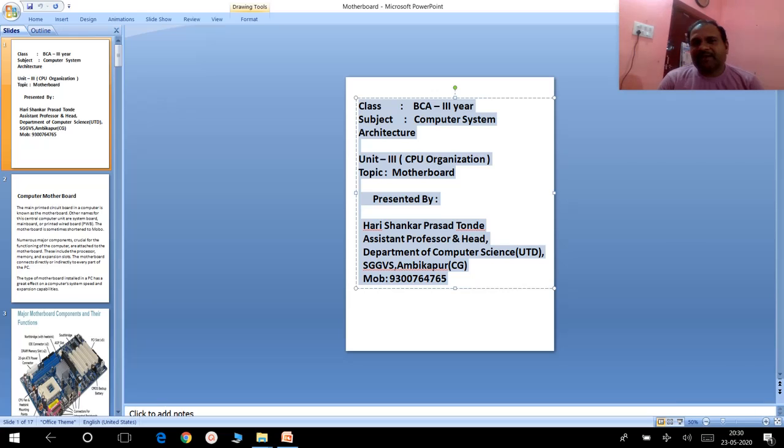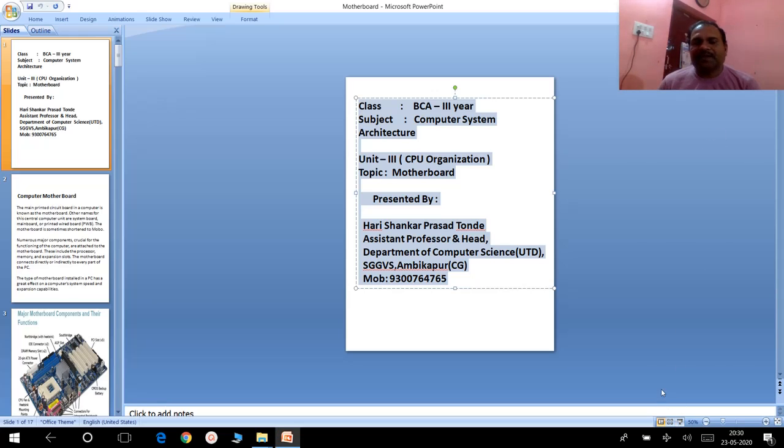In today's class, we are going to discuss the BCA Final Year Computer System Architecture subject, and in this particular paper, we are going to discuss Unit 3, which is CPU organization, and the topic is the motherboard. So students, we are going to start the new topic, that is the motherboard.